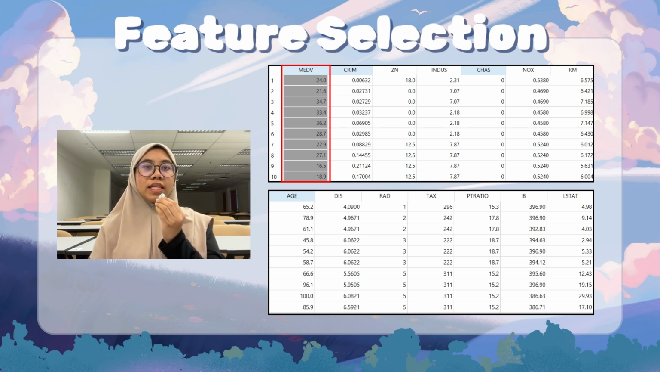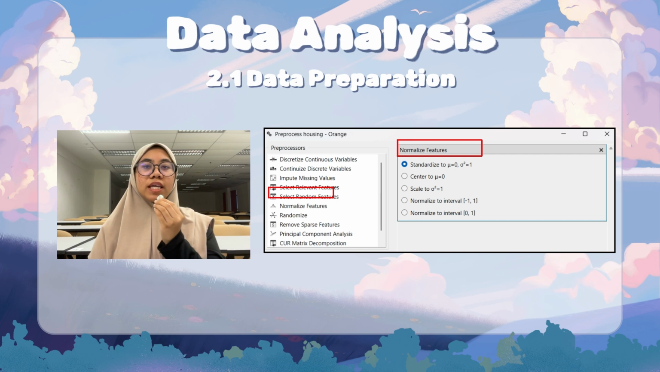Next, I will be talking about data analysis. The first one is data preparation. The dataset that we obtained does not require cleaning. However, we did perform pre-processing. In the pre-process widget, we chose the normalize features option, standardized to average equal to 0 and standard deviation equal to 1. Standardizing aligns the variances present in the dataset to avoid any variable dominating. This will lead to a more accurate model and easier results to interpret since it is fitted better during training.